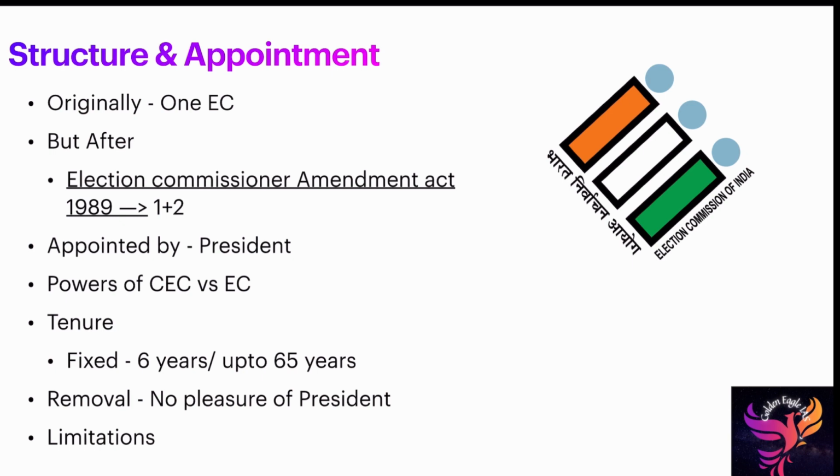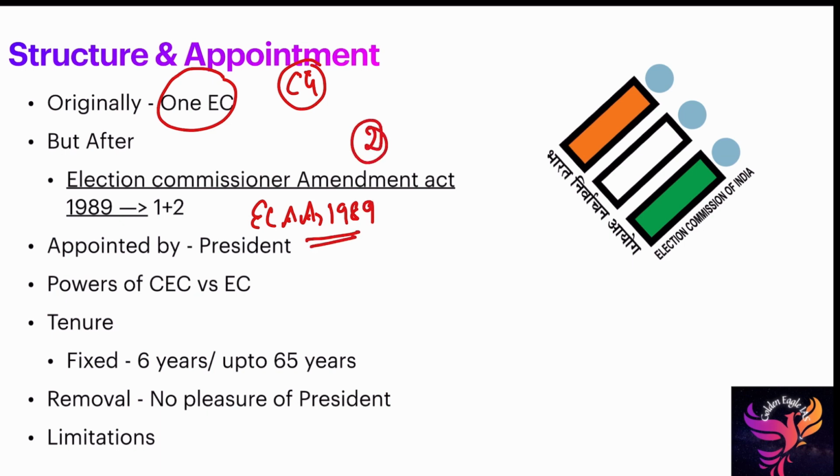Originally, there is a history here. Originally, only one election commissioner was there. But there were a lot of controversies between the central government, especially during the tenure of Indira Gandhi, and the central government did not have a single largest party or single majority. There were issues or tensions between the Election Commission and the central government. So they wanted to dilute the powers of the Election Commission of India. That's why they introduced the Election Commissioners Amendment Act of 1989. As per the act, they added two more election commissioners. One chief election commissioner and two election commissioners were added in 1989.